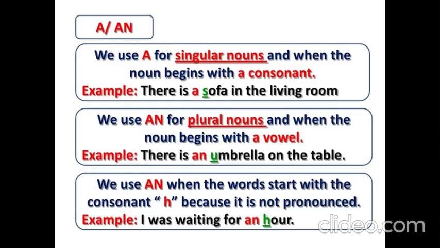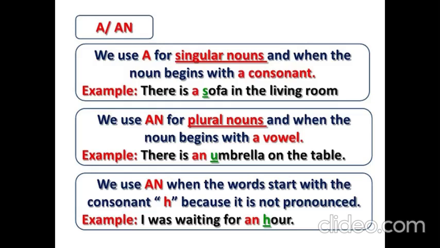We use an when the words start with the consonant H because it is not pronounced. Example, I was waiting for an hour. Here we used an because H here is silent or muted.